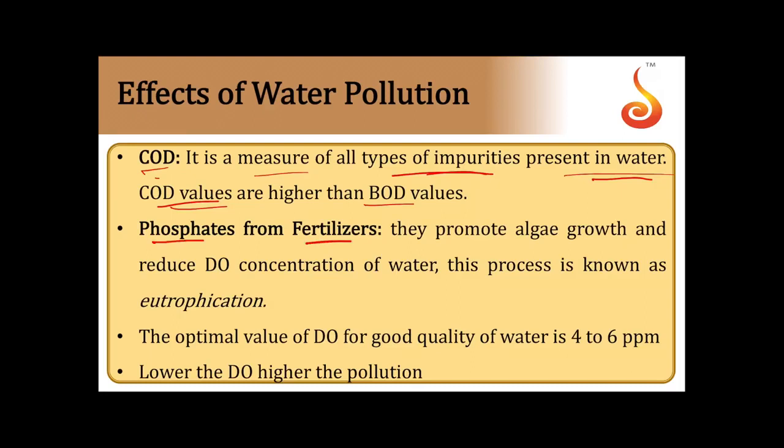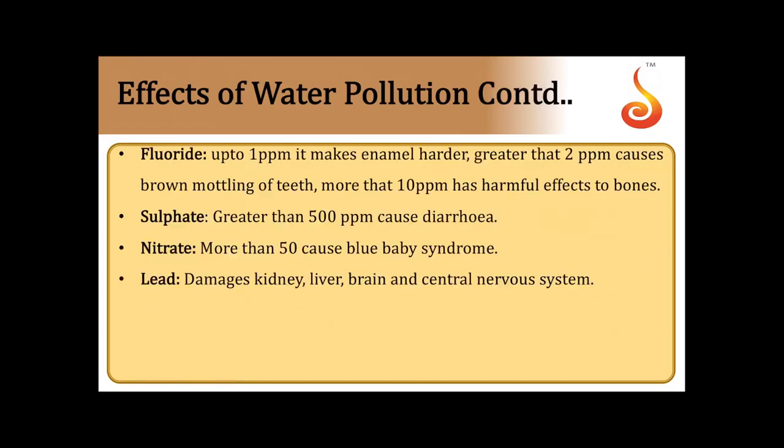Then the phosphates and fertilizers which are thrown into the water promote algae growth and reduce the DO concentration of the water. This process is known as eutrophication. The optimal value of DO for good quality water is 4 to 6 ppm. The lower the DO, the higher the pollution.